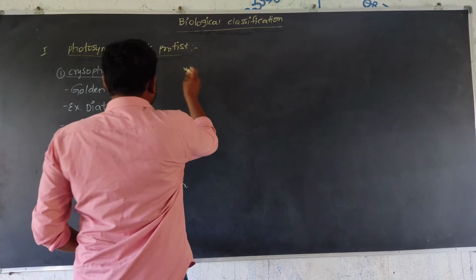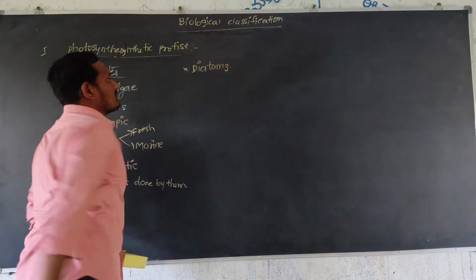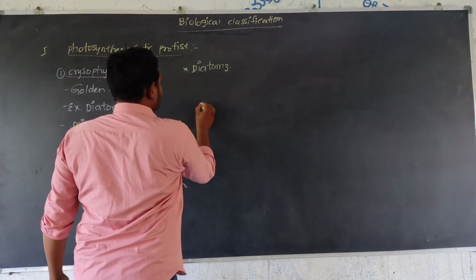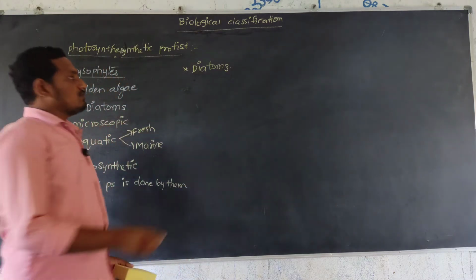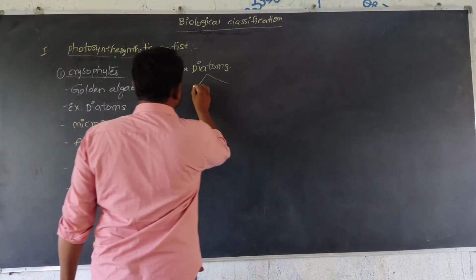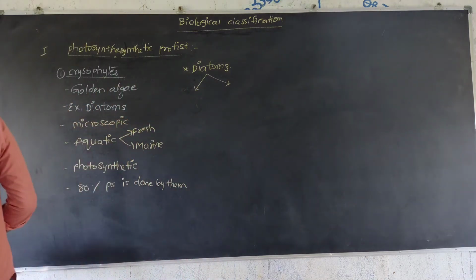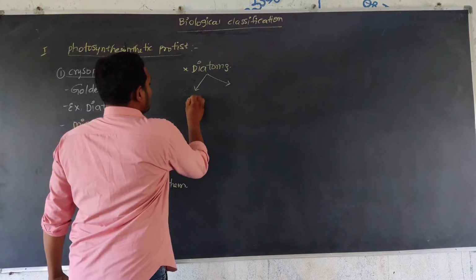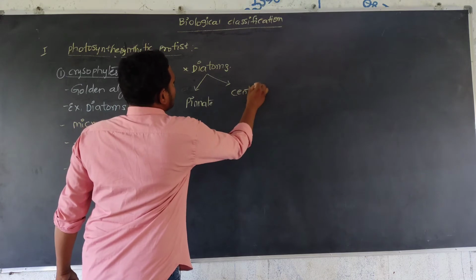Now, talking about diatoms, the body is formed like a box, mainly in two forms: the pinnate body structure and the centric body structure.